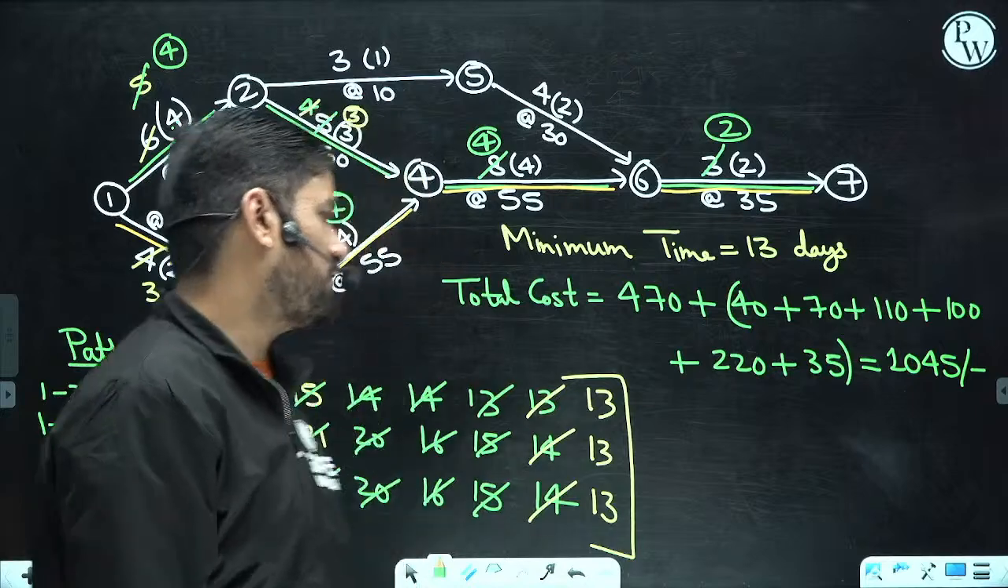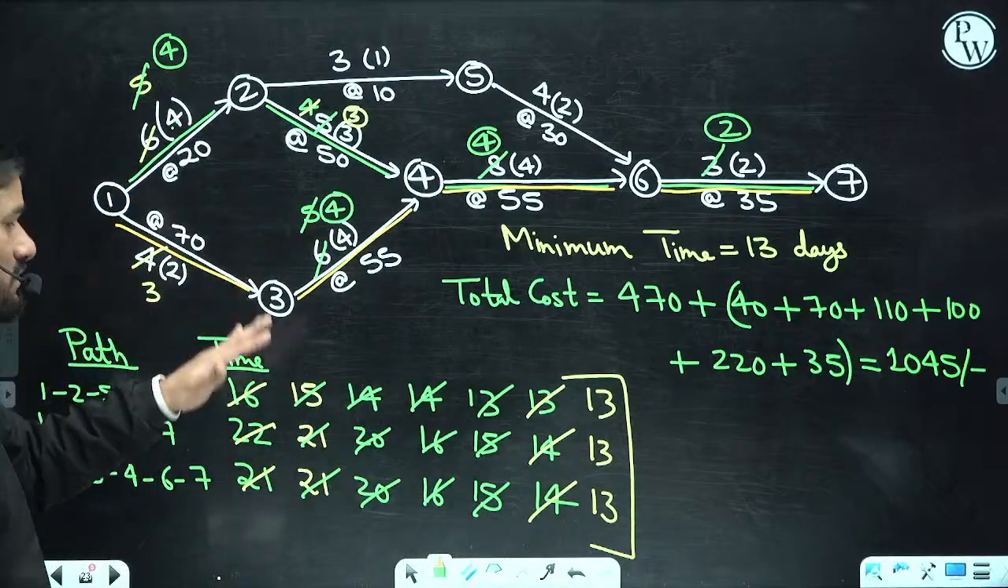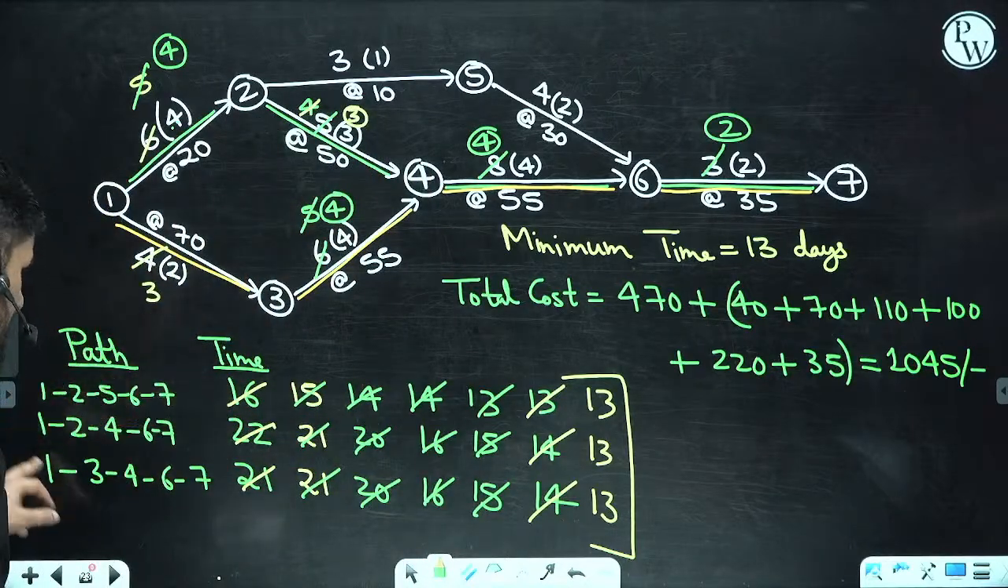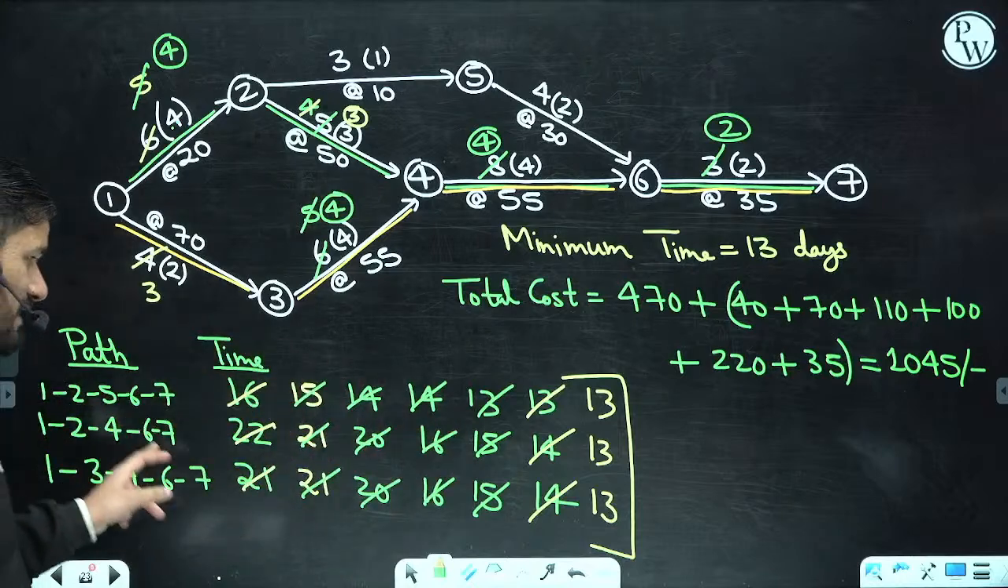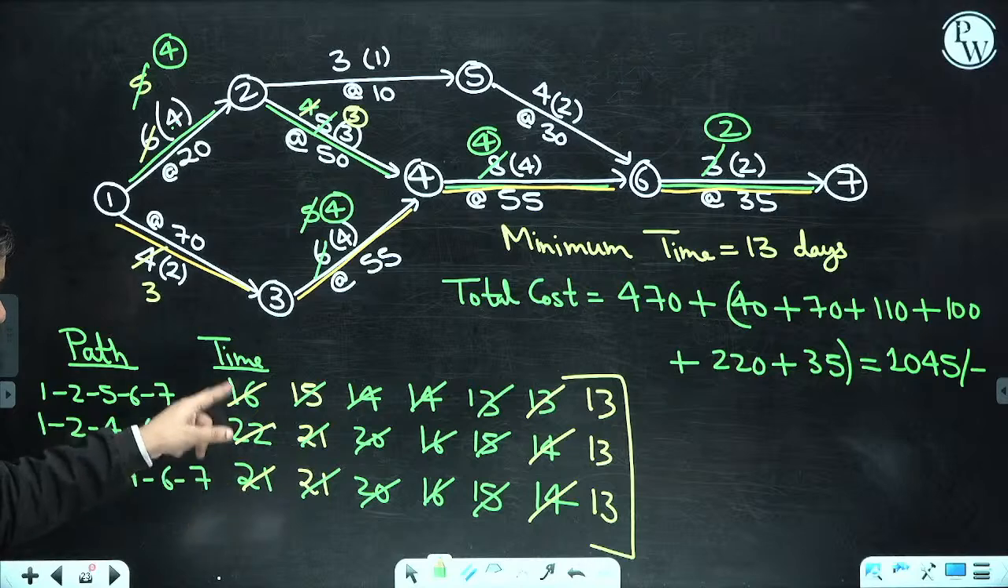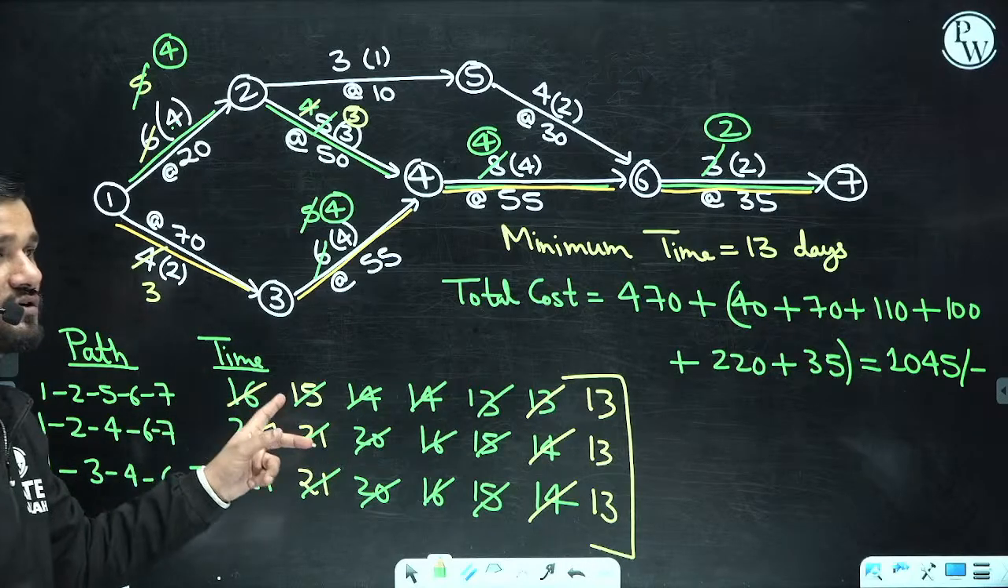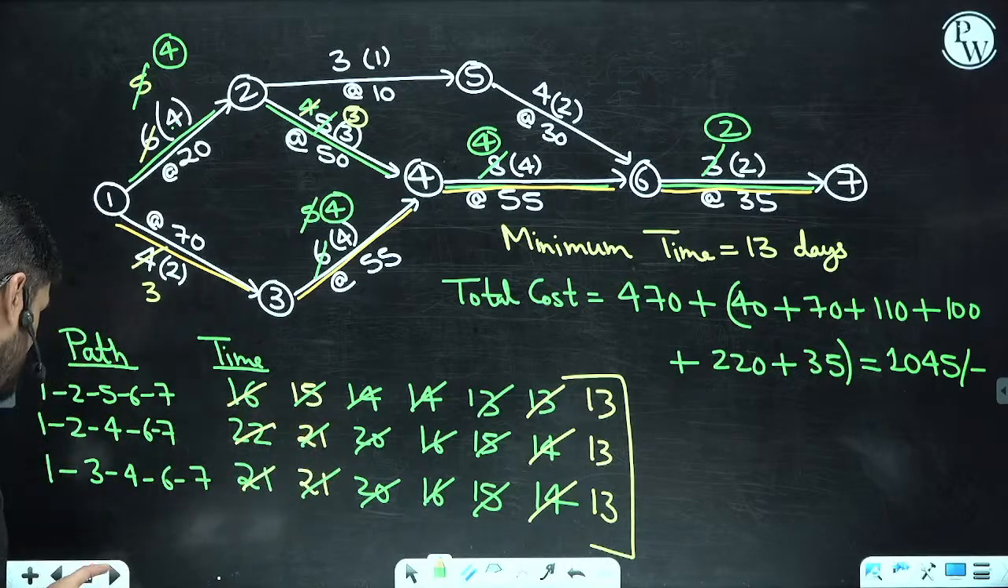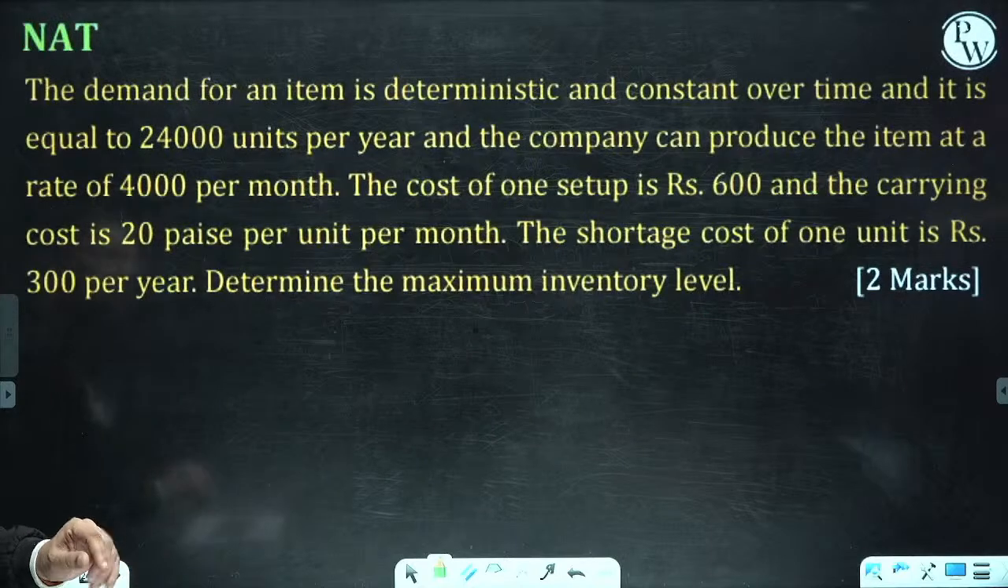1045. Exactly. Okay, so this way you got the answer. This is a very good practice to do the crashing, because every time you do crashing, it gives the idea whether the critical path is being changed or not. And this is really a very good practice. Okay, now come to the next question.